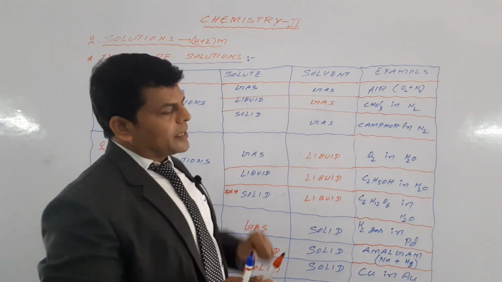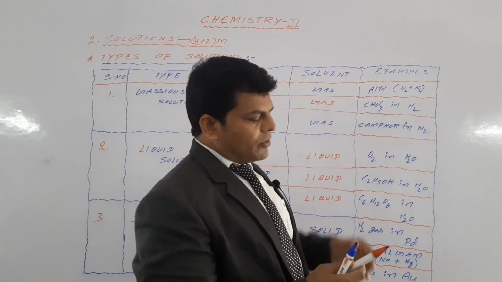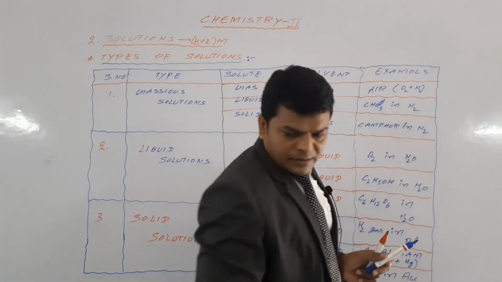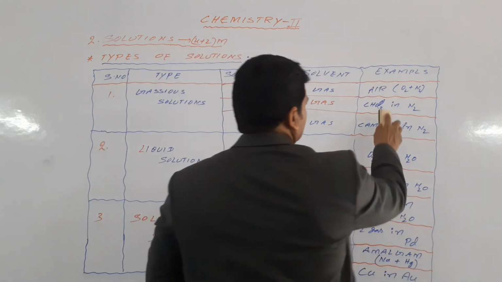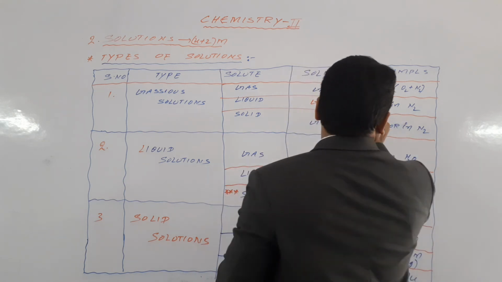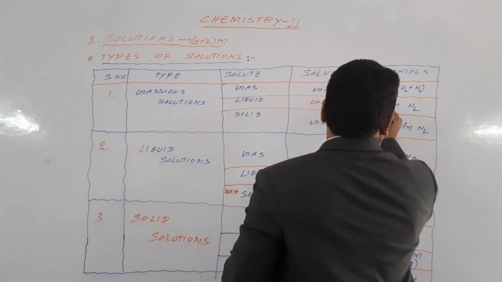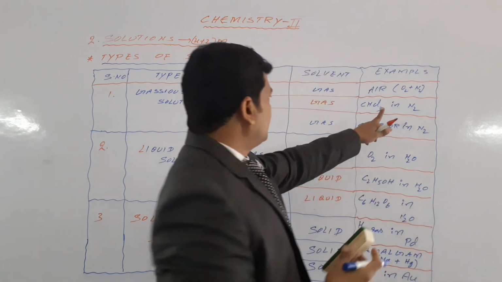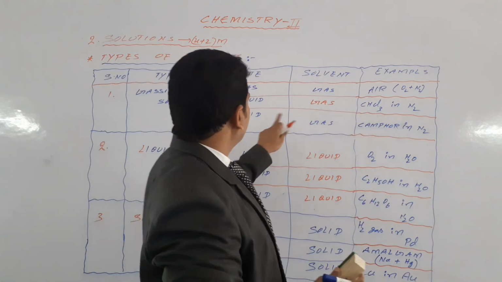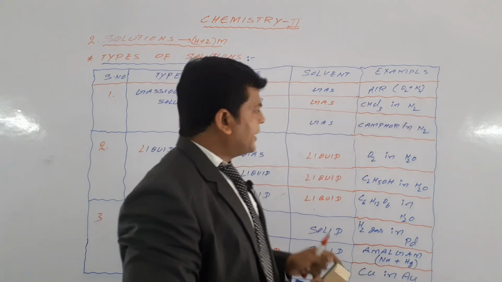Liquid in gas means chloroform, CHCl3, in nitrogen. Here the solute is chloroform and the solvent is nitrogen.